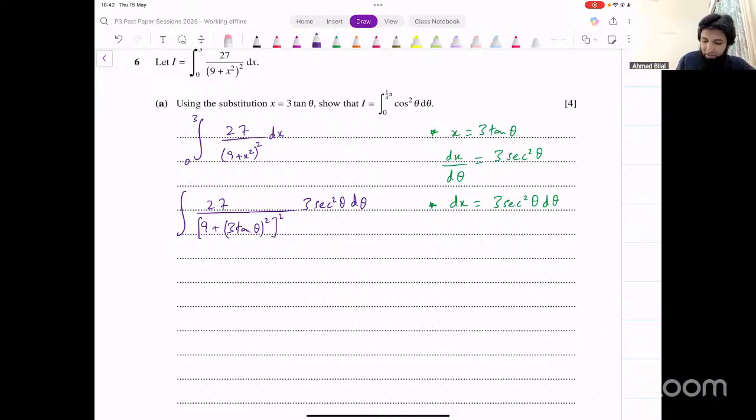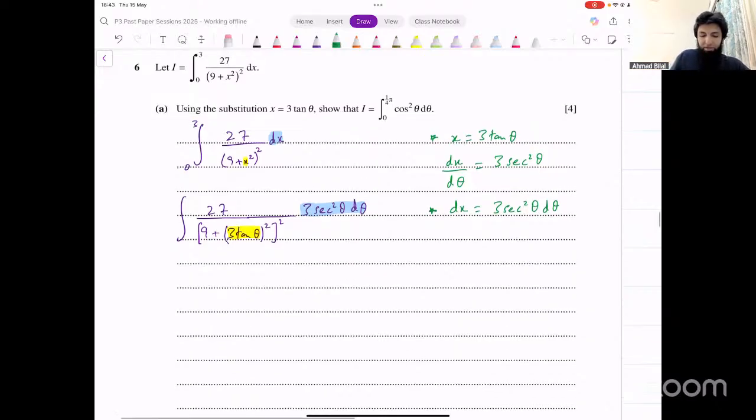So what I've done is I have replaced x with 3 tan theta, and dx with 3 secant squared theta d theta. Right? So that substitution is done. Now everything has been converted to theta. There's nothing that is left in terms of x. Now let's change the limits as well. You have to show that working as well.